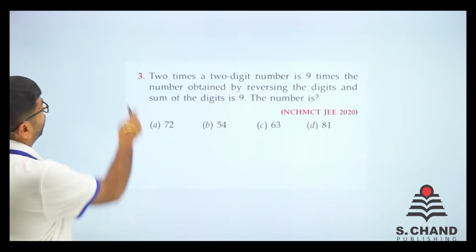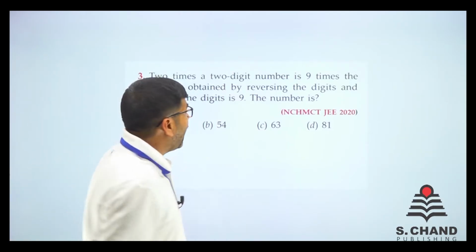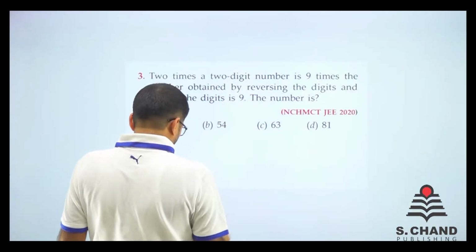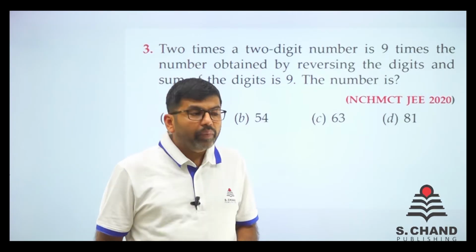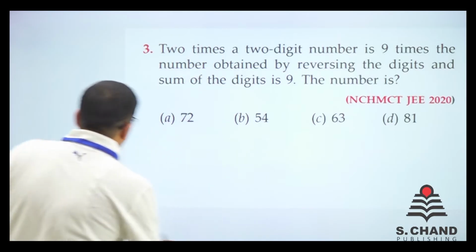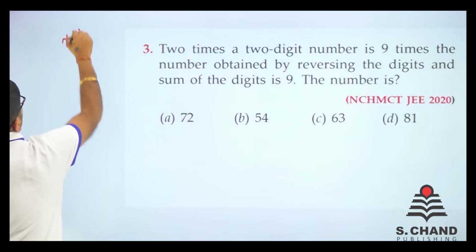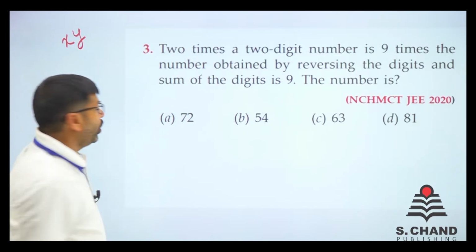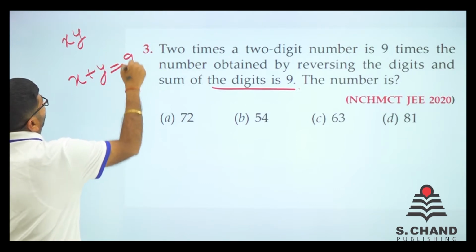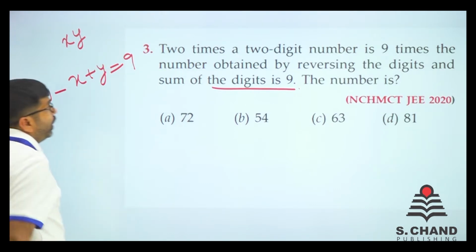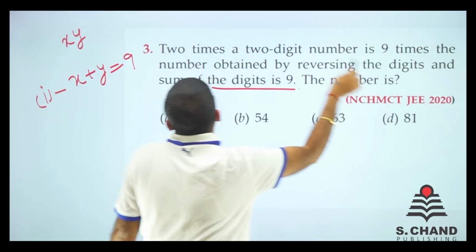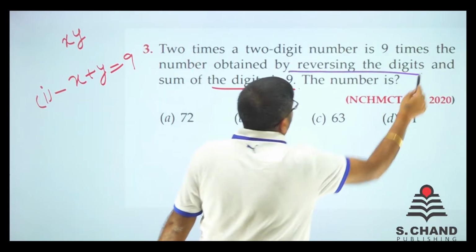Here is another question, question number 3 from the same chapter, an NCHMCT JEE 2020 question. How to do the solution? It is a 2-digit number. Let its 2 digits be x and y, the first digit x and the second digit y. It is given x plus y is equal to 9. That is my first equation. The second equation: 2 times the 2-digit number is 9 times the number obtained by reversing the digits.